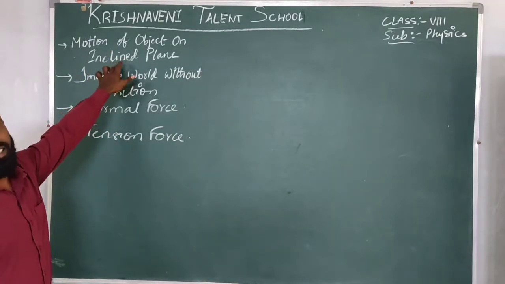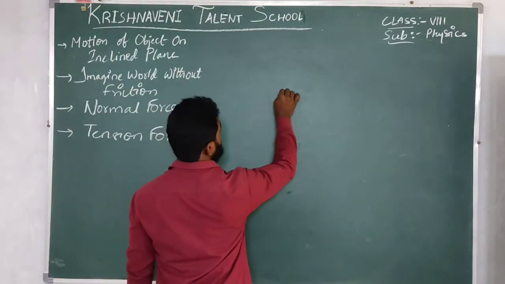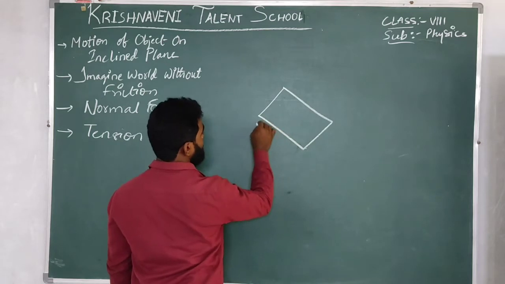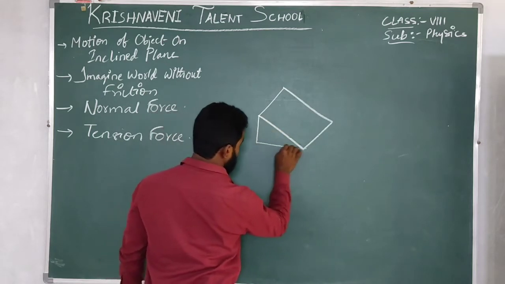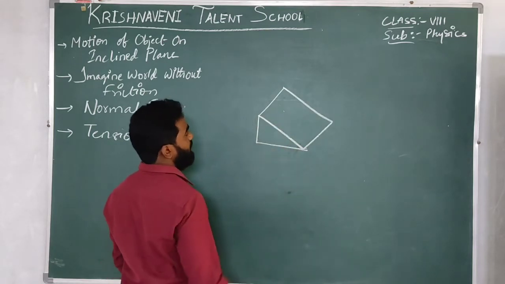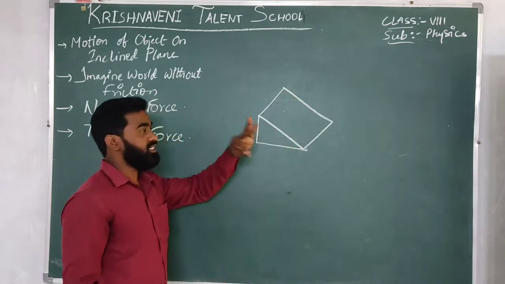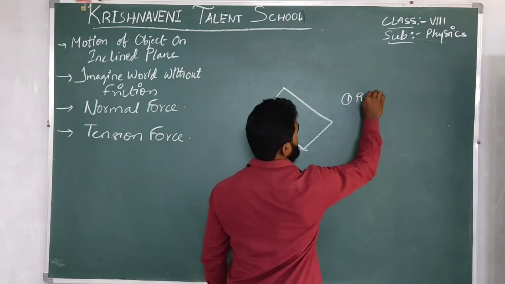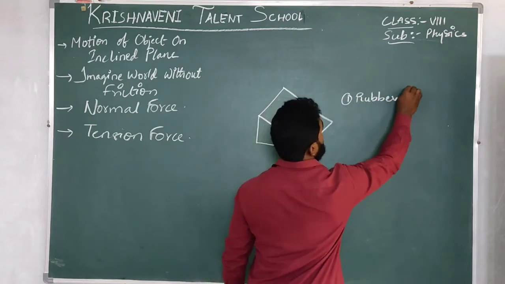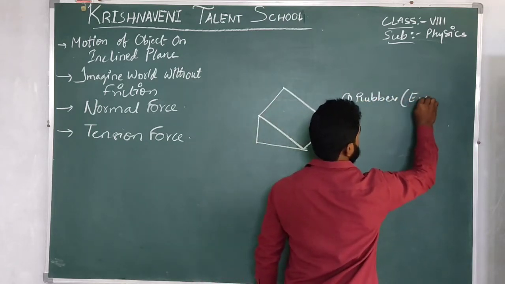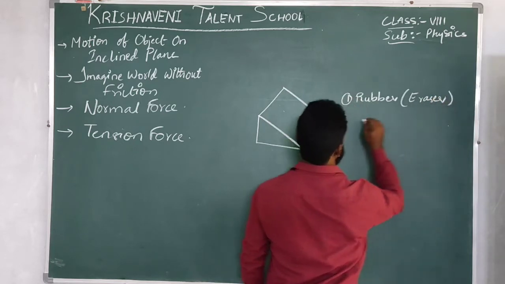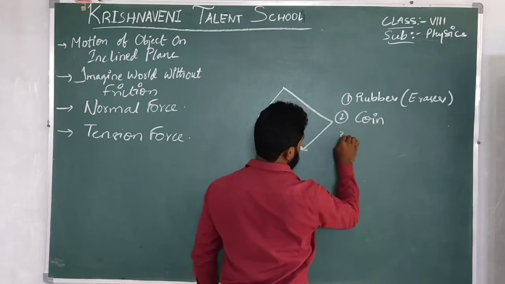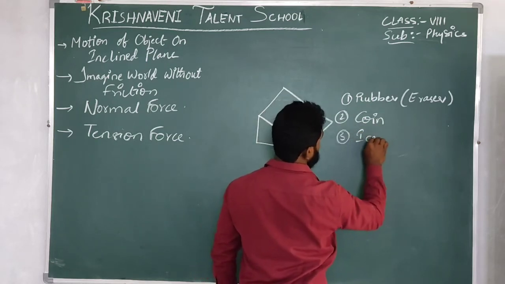Motion of an object on an inclined plane. So let's take an object on an inclined plane. Let's think that it is at a certain height from the ground. So it is on an inclined plane. We will take three objects. The first one is a rubber or eraser. The second one is a coin. The third one is an ice cube.